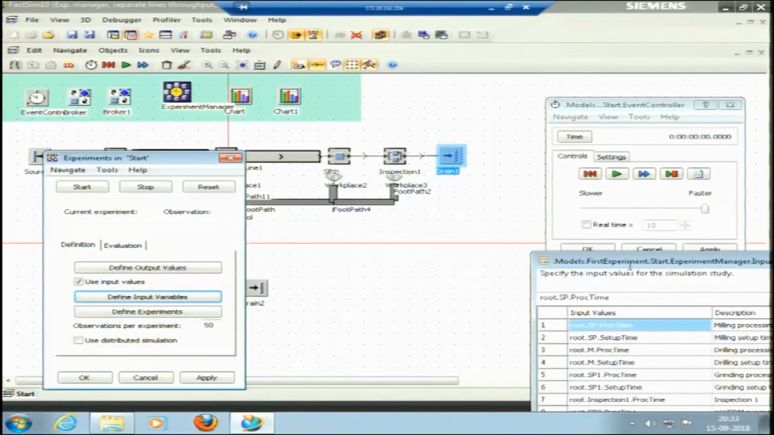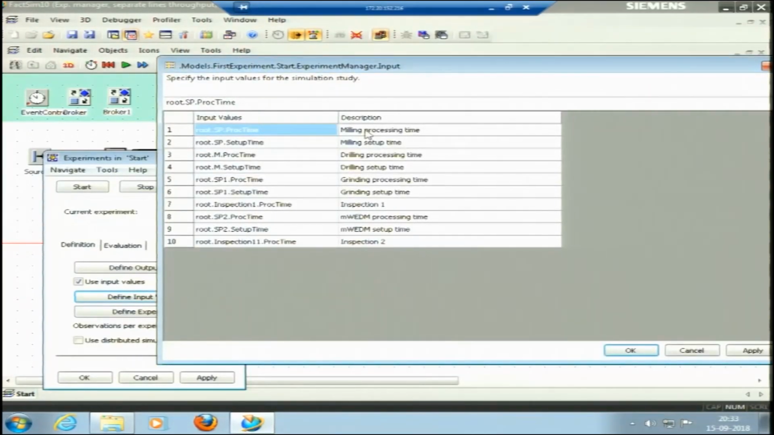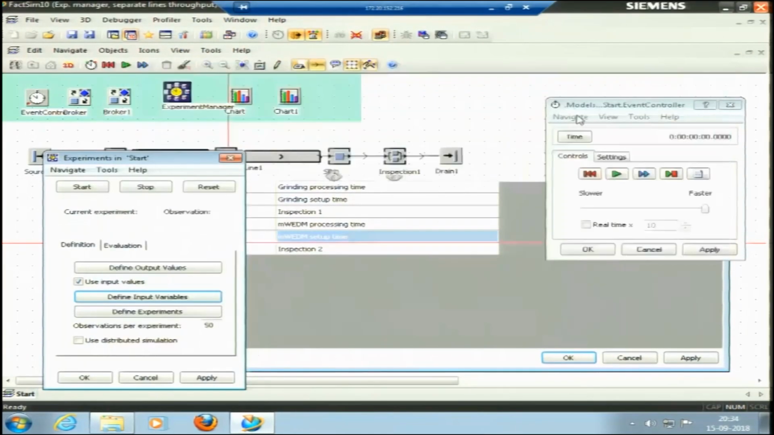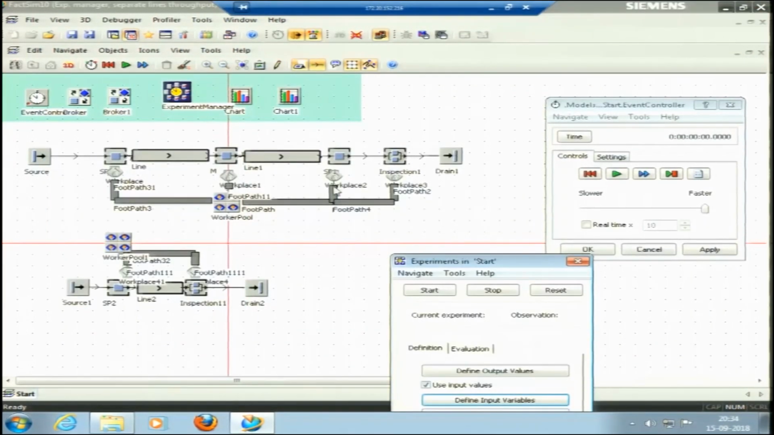Then input variables are all these times: milling, drilling, grinding, processing and setup times, inspection 1. In the second line we have a modern manufacturing machine which is micro wire EDM, electric discharge machining. So, this is a modern manufacturing machine. In this case also the time is put to these machines, and inspection 2 is there. So, there are 2 flow lines which you can see. The first flow line is the conventional machines: milling, drilling, grinding. The second flow line is our modern manufacturing source, micro wire EDM, then inspection.